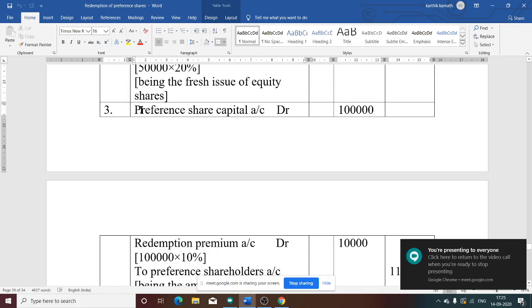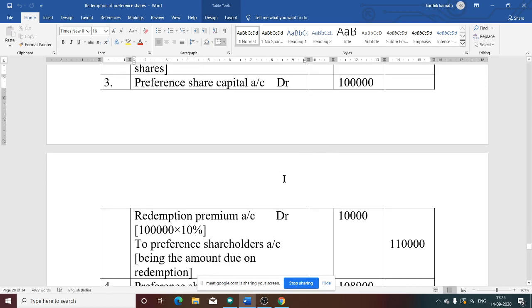See this entry. Preference share capital account, that is 1 lakh, debit. Redemption premium account, that is 10% on capital, 1 lakh into 10%, 10,000, to preference shareholder, that is 1 lakh 10,000. So what is the narration? Being the amount due on redemption. From capital and premium, we are transferring the amount to the holder. So now the preference shareholder finally gets the amount.